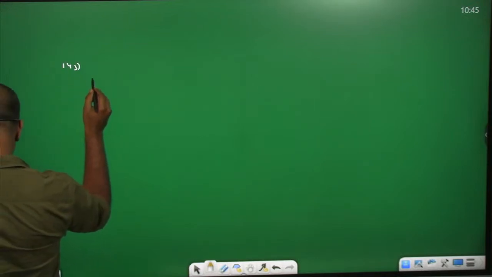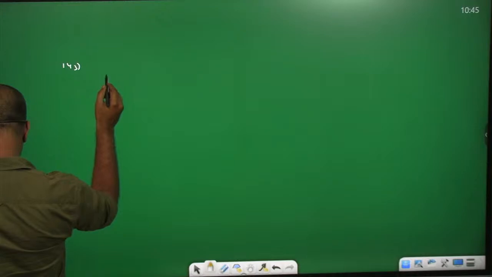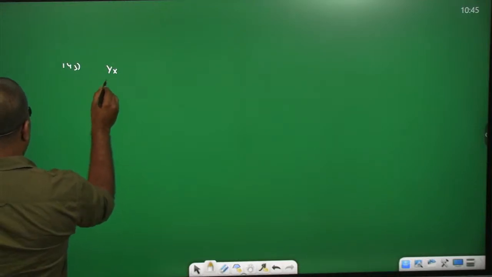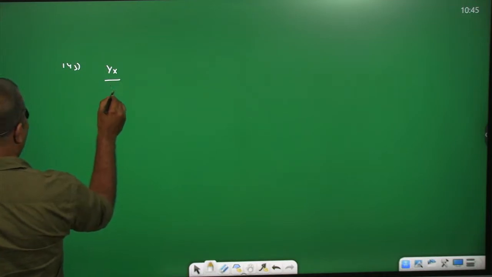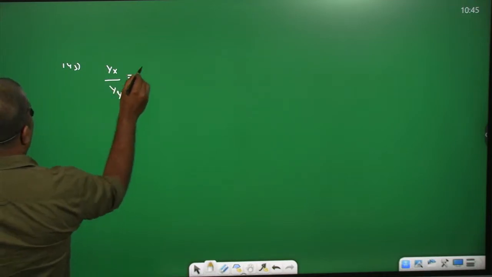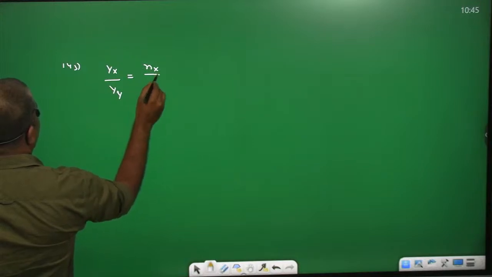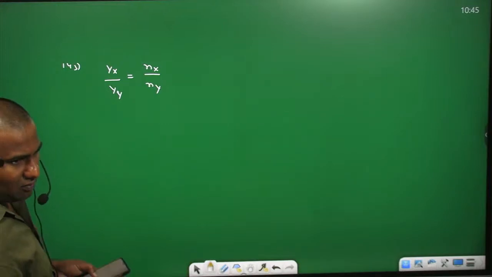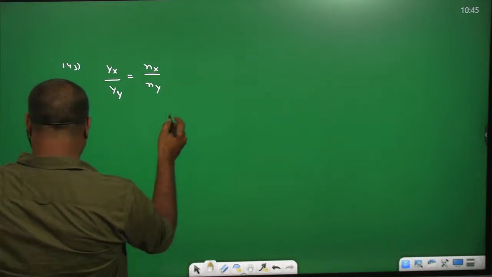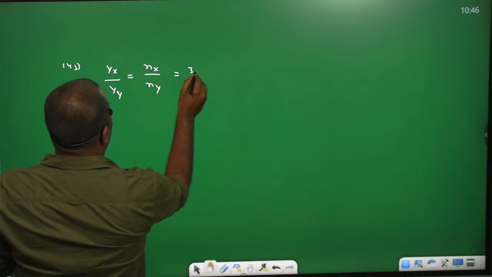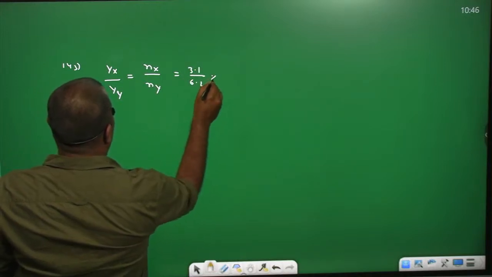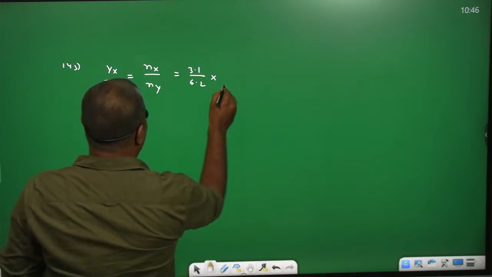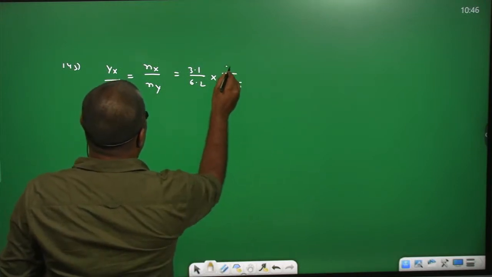The mole fraction of X by the mole fraction of Y is equal to the number of moles of X by the number of moles of Y. Number of moles equals given weight by molecular weight. So 3.1 by 62, into the given weight of Y, 19.5, by 78.